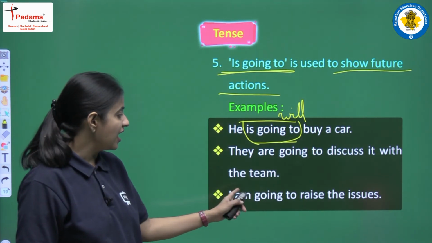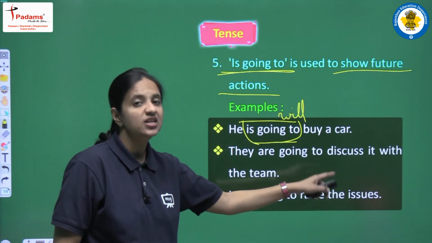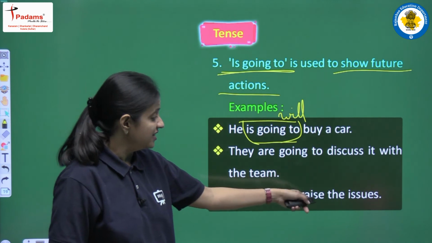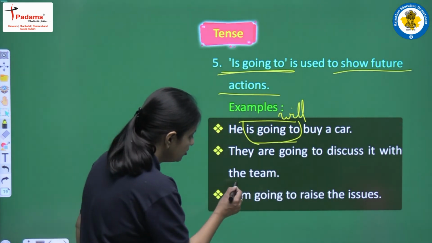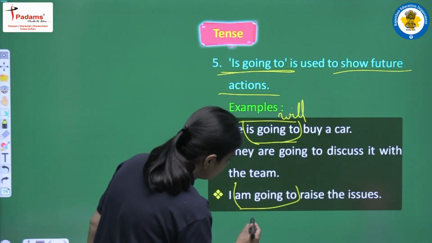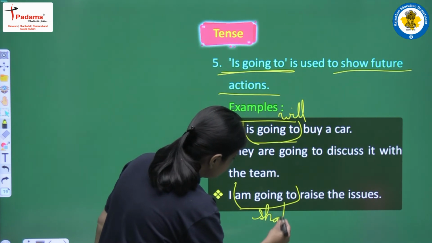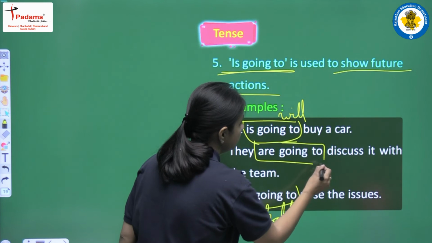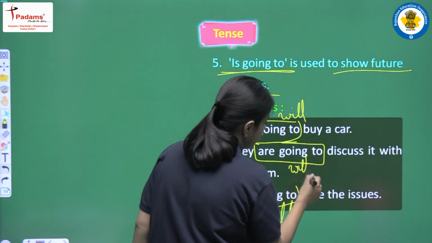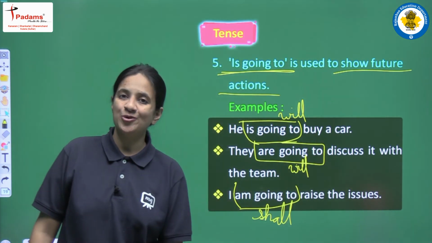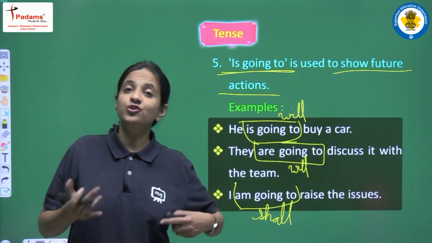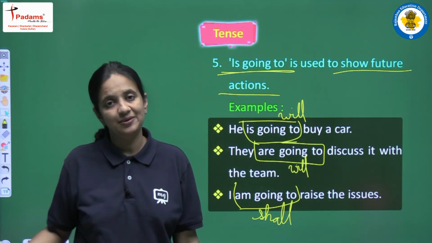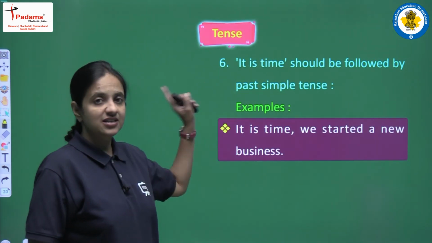Next we are having I am going to raise the issues. So this is the same sentence as saying that I shall raise the issue. Okay, so we all know that with I we have to use shall. So here am going to means shall and here also are going to means will. Okay, so is going to, are going to, am going to actually show future actions because they actually mean will and shall.